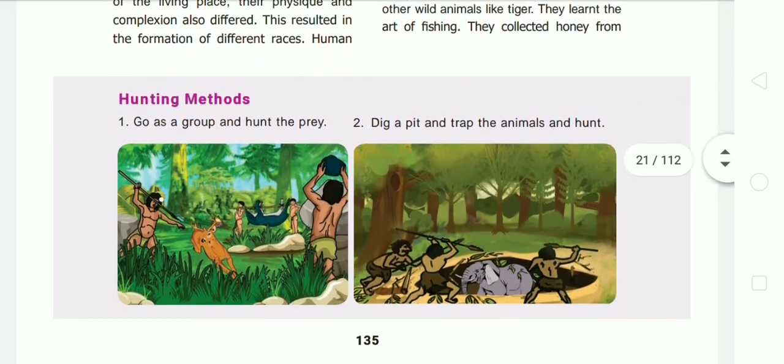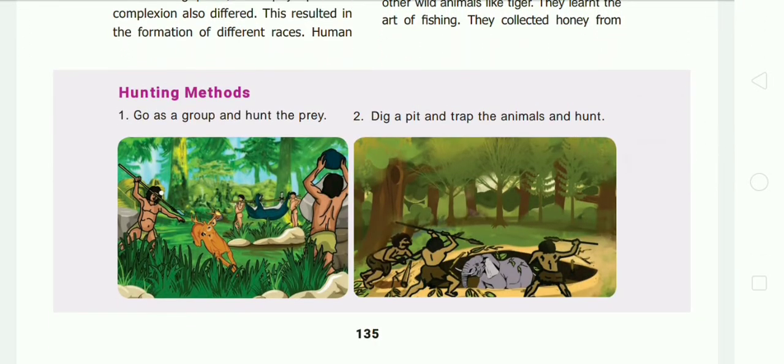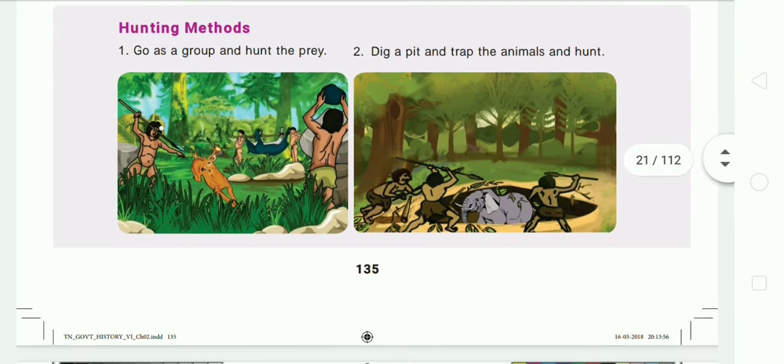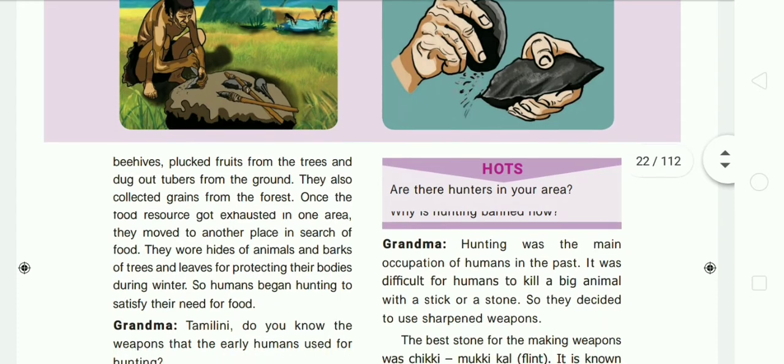You can see the hunting method of our ancestors. They go as a group and hunt the prey. Then they dig a pit, trap the animals and hunt. These are the ways they used for hunting. Our ancestors used to collect honey from the beehives, pluck fruits from the trees and dig out tubers from the ground. What do you mean by tubers? That means the roots. Then they also collected grains from the forest.